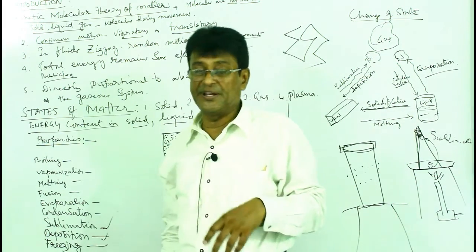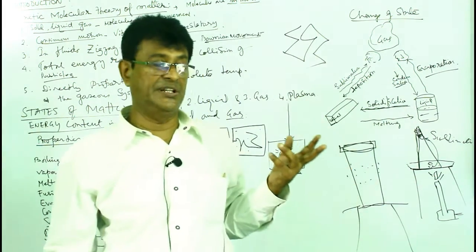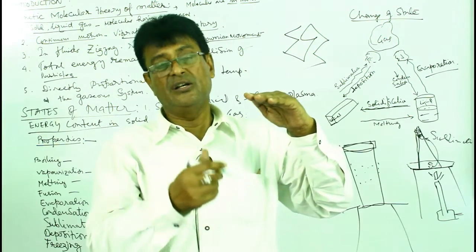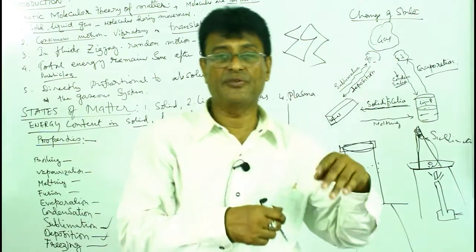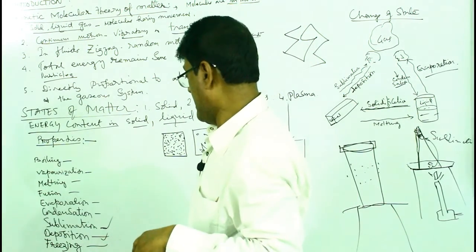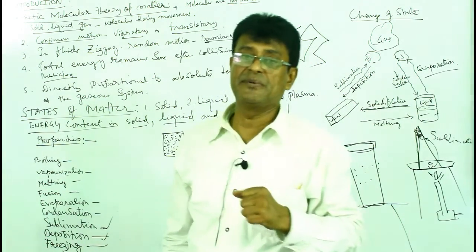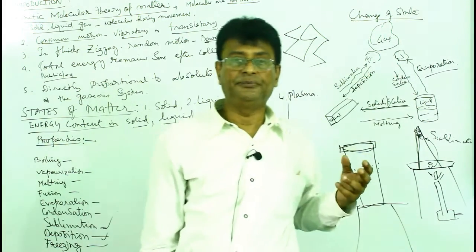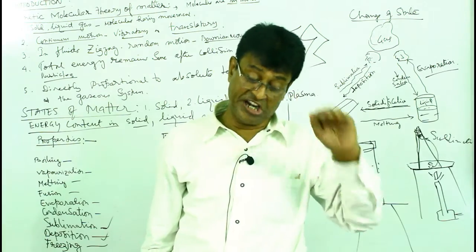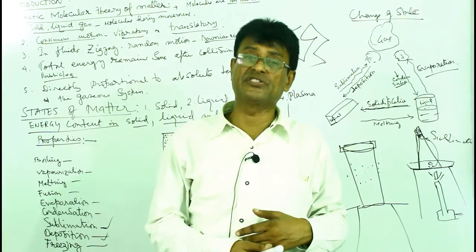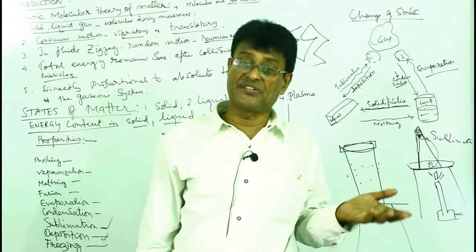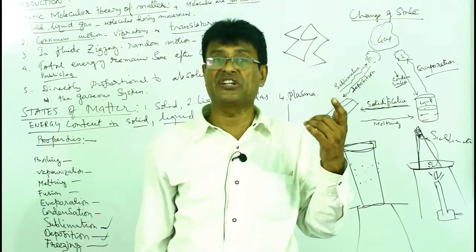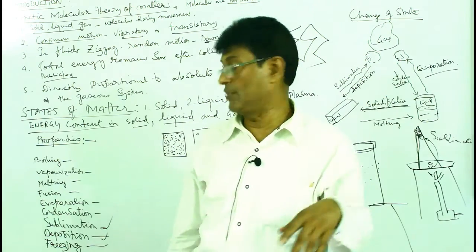And condensation, I explained to you: at night, if you keep some water, you will see that due to the fall of the temperature in the winter, the outside of the glass vessel has droplets of water. That is called condensation. And there is a phenomenon called sublimation, where some substances like camphor and iodine change directly from the solid to the gas. This is known as sublimation. But when they change directly from the gas to the solid, it is known as deposition.